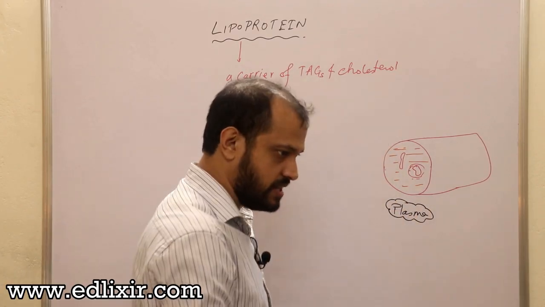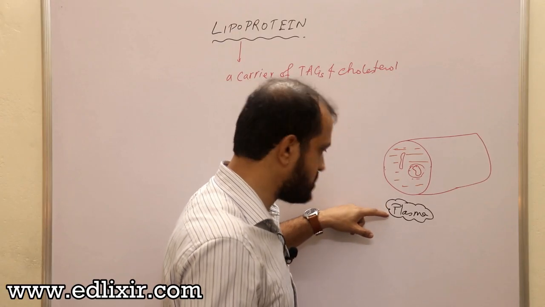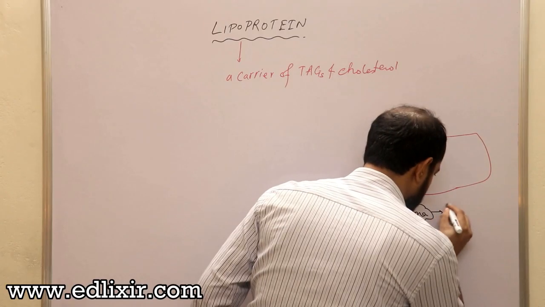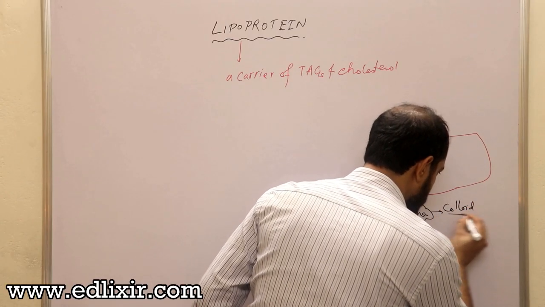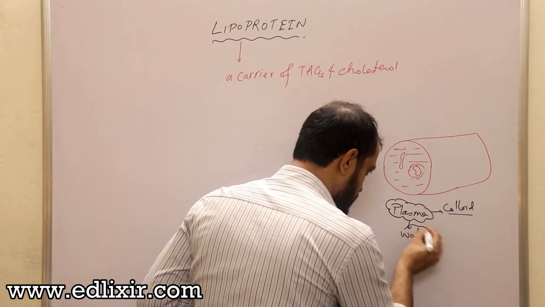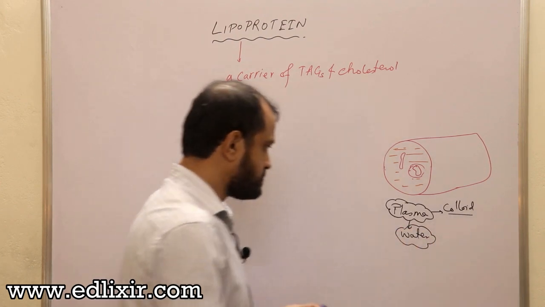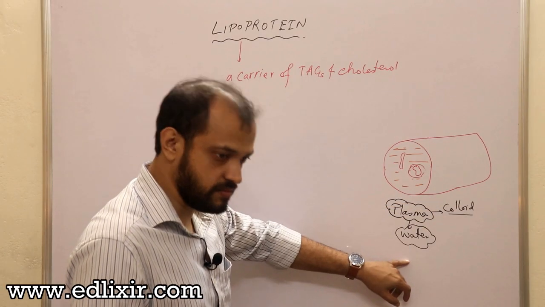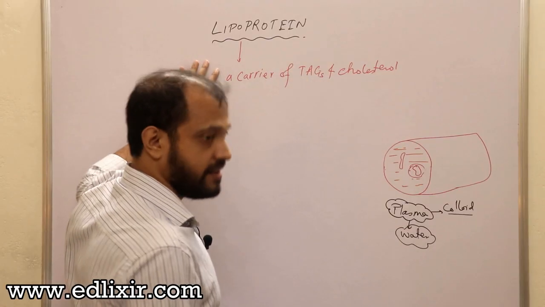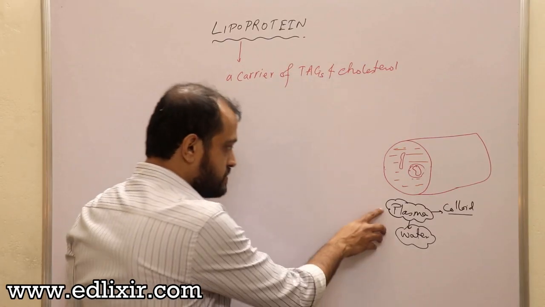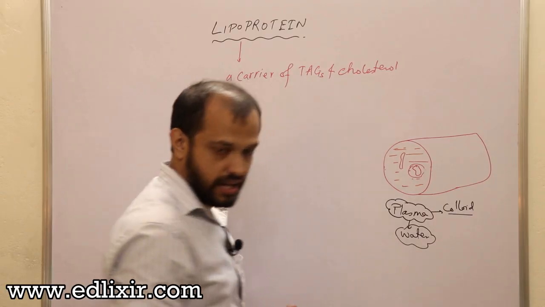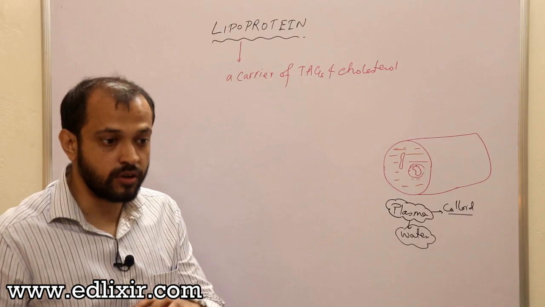We'll talk about body fluids later, but right now we need to understand what plasma is. First of all, you need to understand that plasma is a colloid, and the majority of this colloid is made up of water. Now listen, just these two pieces of information are enough for you to understand why TAGs and cholesterol need a carrier, because plasma contains a large amount of water and TAGs and cholesterol are never soluble in water.